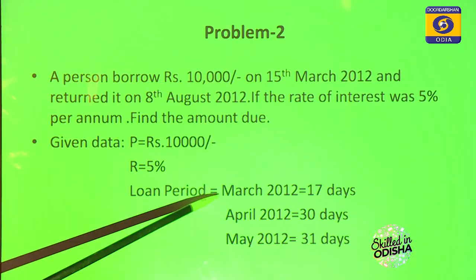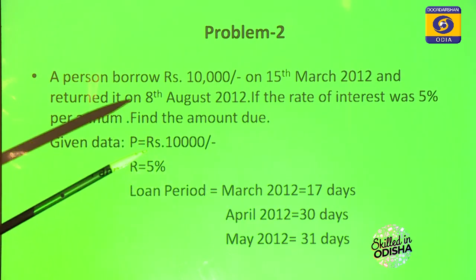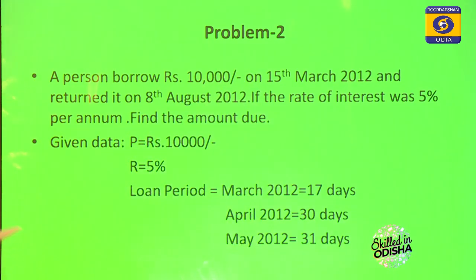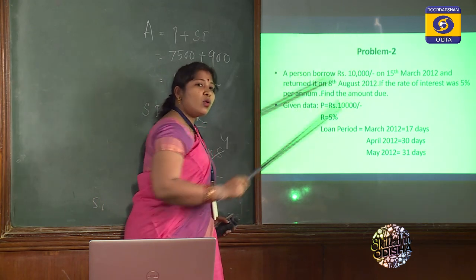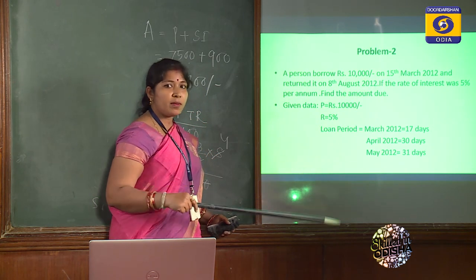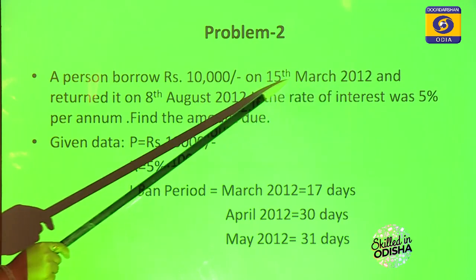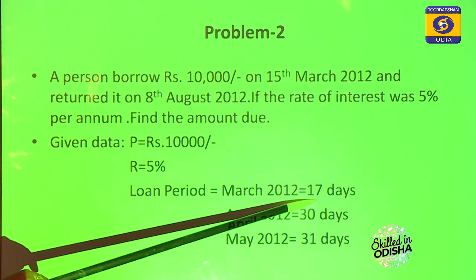So the loan period starts in March 2012. March has 31 days, so from 15 to 31 it will be 16 days. The day on which the loan is taken will be included, but the day on which it is returned will be excluded. So 16 plus 1 is 17 days.